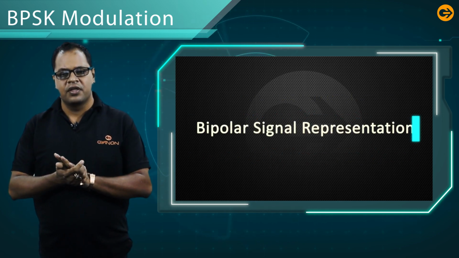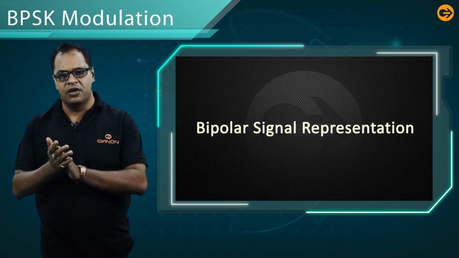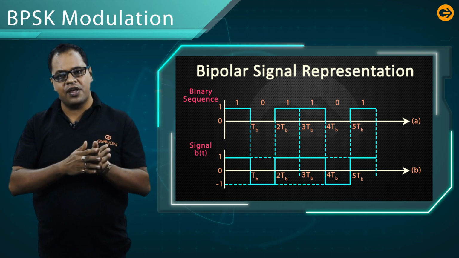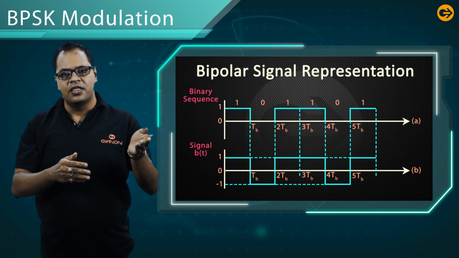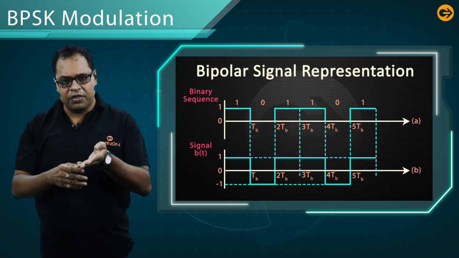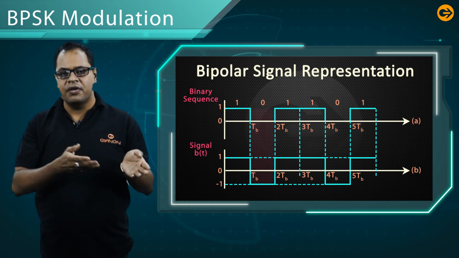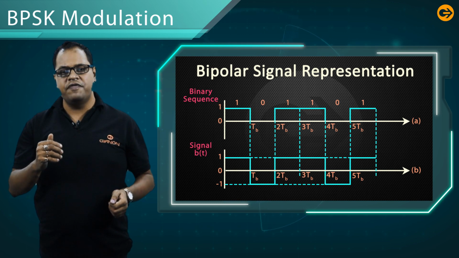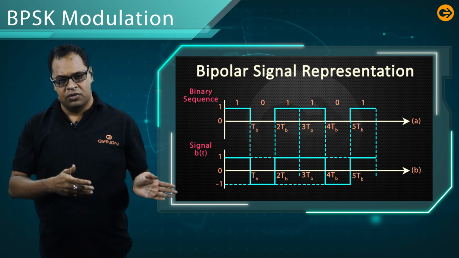Now let us discuss the bipolar signal representation of this message signal. When the message signal is 1, what is the corresponding amplitude we have discussed earlier? It is plus 1. As you can see in the figure, the signal 1 is represented by plus 1 volt, and for 0 it is minus 1. If you consider the information 1 0 1 0 1, it is represented as shown in the figure.